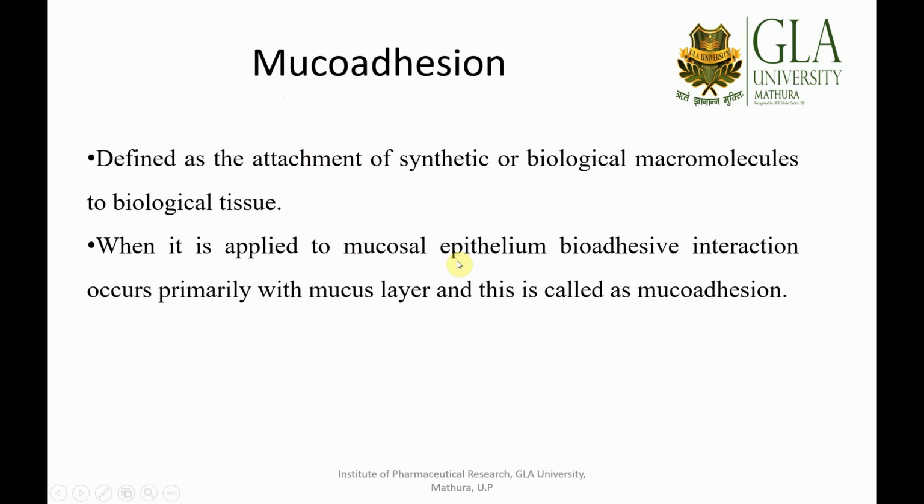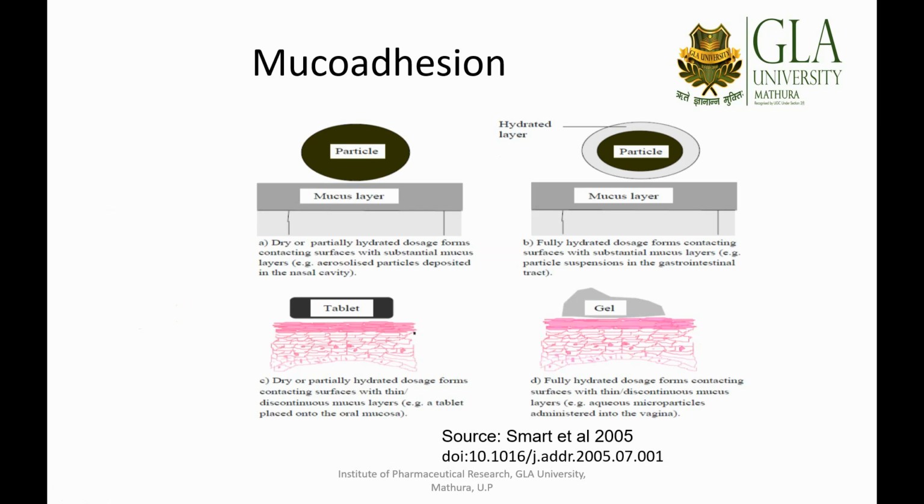So you can see when it is applied to the mucosal epithelium, bioadhesive interaction occurs primarily with the mucus layer, and this process is known as mucoadhesion. Let us see the overall mucoadhesion process, which is shown in this diagram taken from a very wonderful article by Smart et al., published in Advanced Drug Delivery Reviews in 2005. This article can give you a better insight into the oral mucosa, mucoadhesion processes, the theories and the various mechanisms involved.